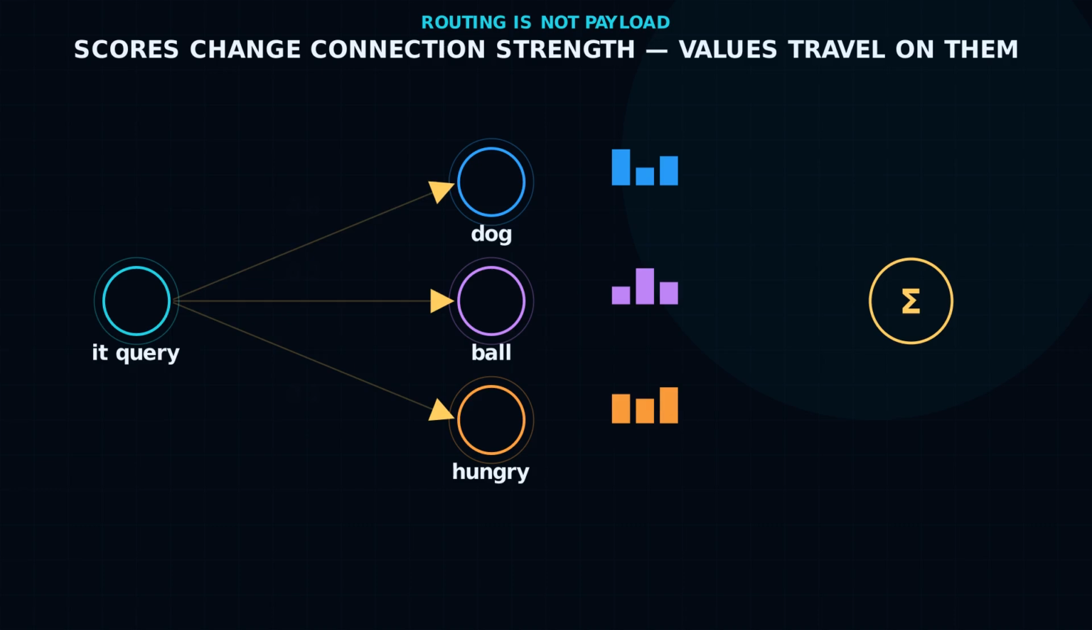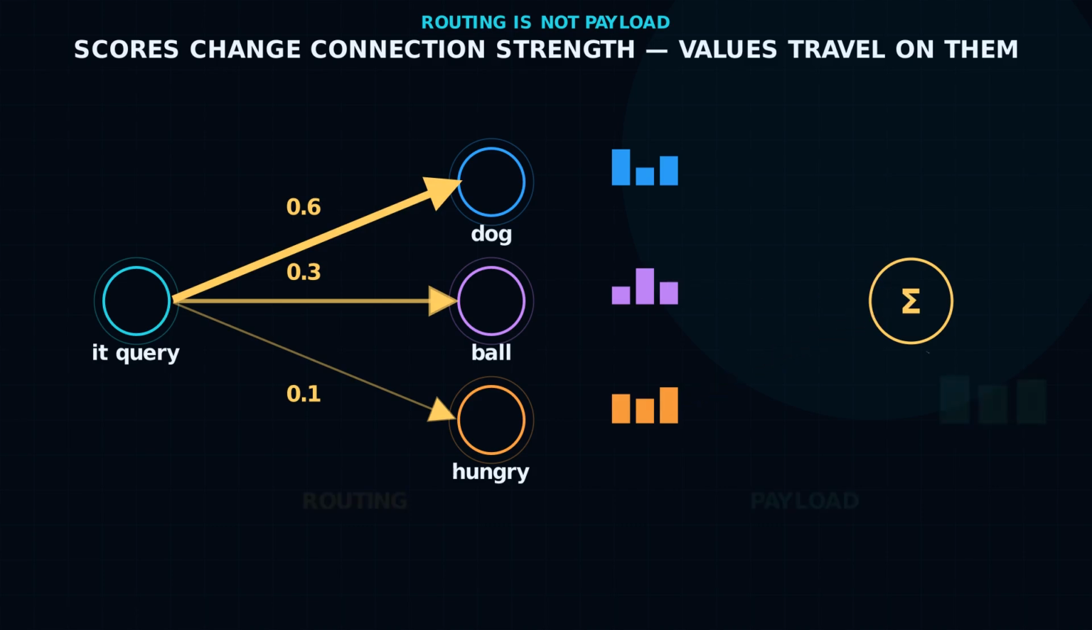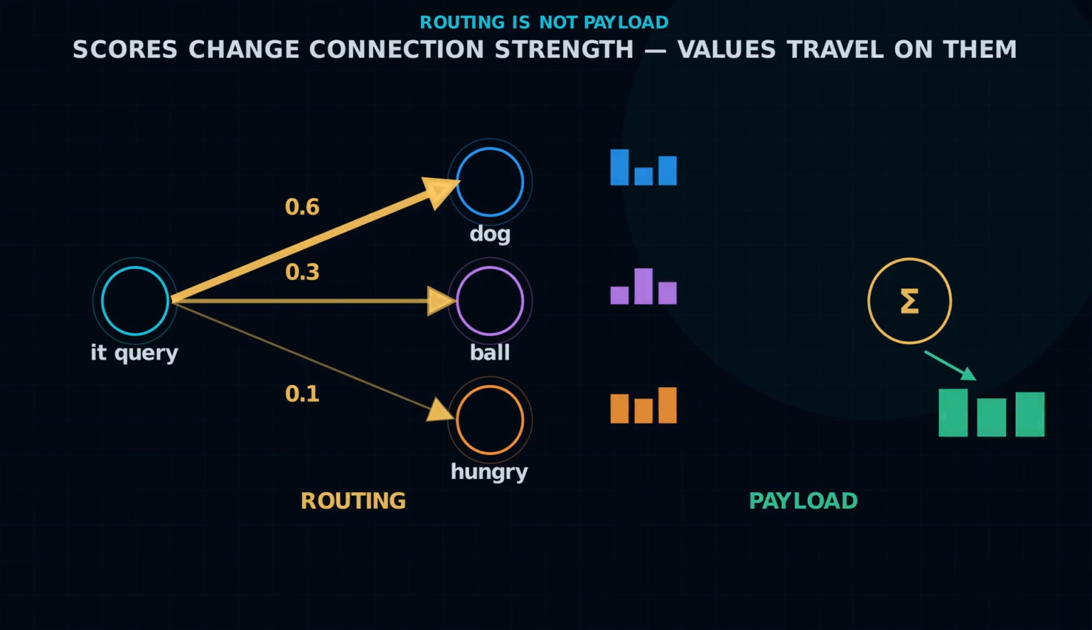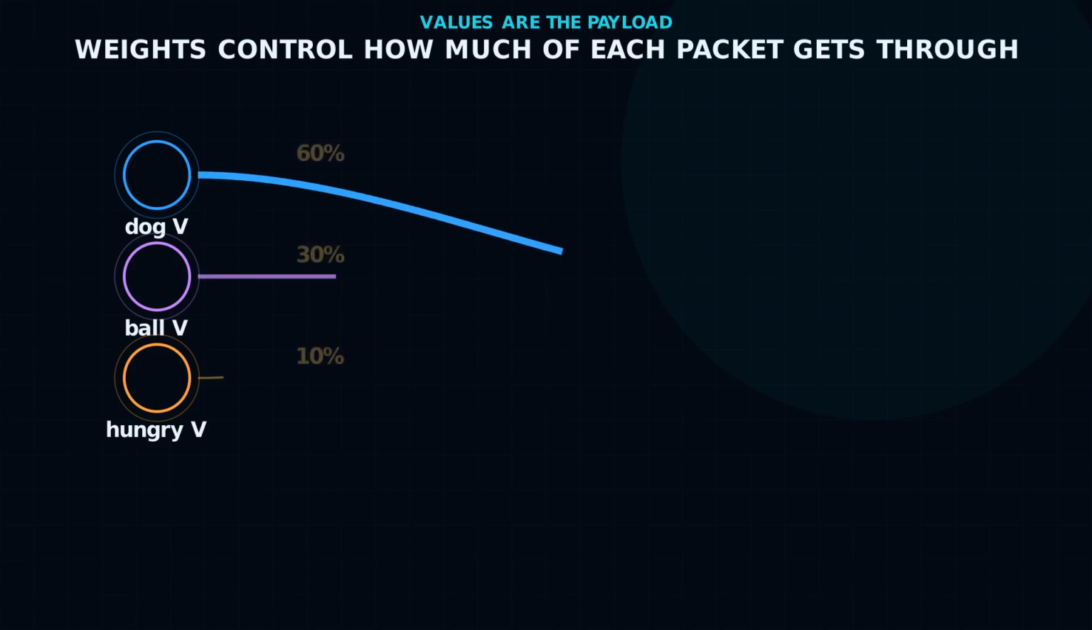Watch the roles separate. Query and key scores change the thickness of the arrows into "it." The dog might receive a large weight, the ball a smaller one, and "hungry" another useful clue. Those weights are routing numbers, not the payload itself. Now imagine each candidate carrying a small colored packet. The weight is how much of that packet gets through.